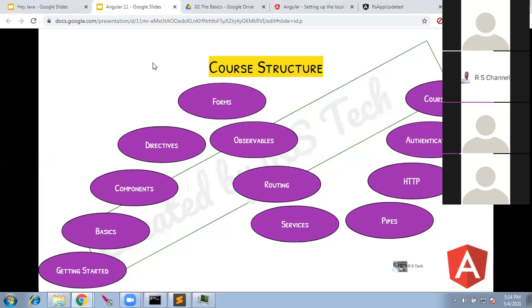And finally, we will have a course project. The way I have designed this course project, we will not be doing it finally. The course project will run all along through these modules. So once we finish the first module, we will implement that in the course project. I will share the structure of the project and what we are going to achieve. Let's say we are going to build a shopping cart with these features. Tomorrow itself, I'll tell what the features of the course project are that we will achieve as we progress through the course. So this is the course structure I have planned for Angular. Any questions you can ask?